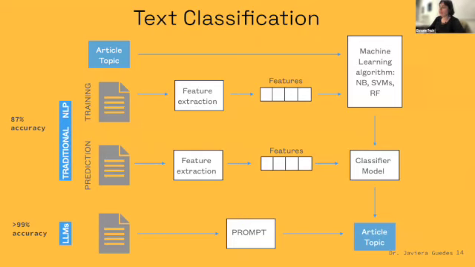In order to get the topic of the article back in the day, we had to create a training set with all our articles, as well as other articles from public repositories.